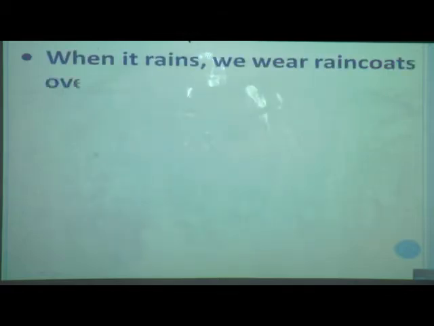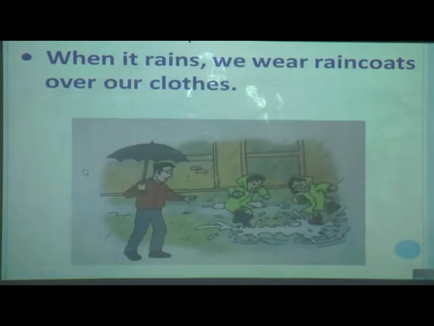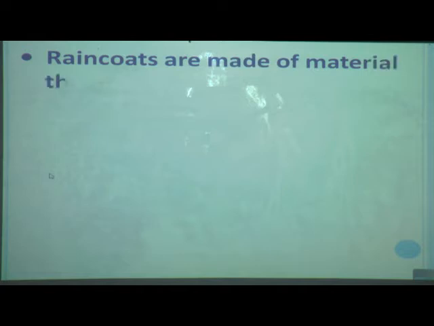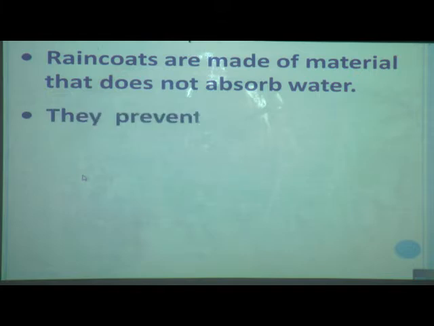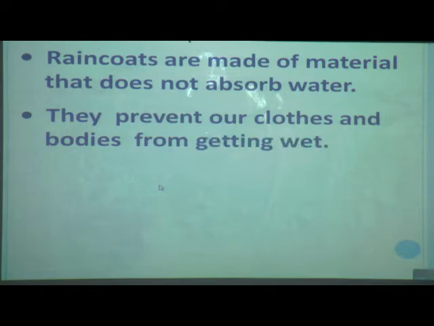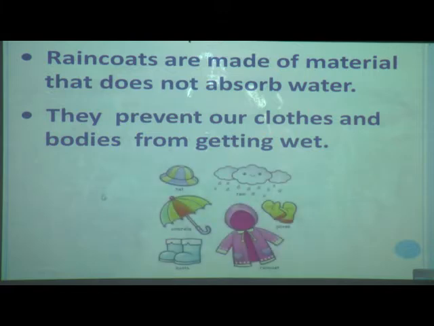And when it rains, we wear raincoats over our clothes. Why do we wear raincoats over clothes? See, in rainy season, we wear raincoats over our clothes. Raincoats are made of material that does not absorb water and they prevent our clothes and our bodies from getting wet. That's why we wear a raincoat in rainy season, which prevents our clothes and bodies from getting wet.